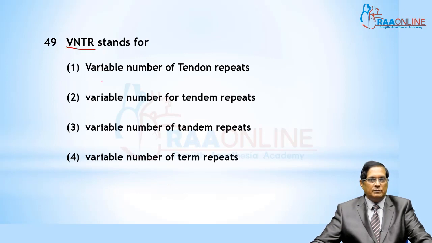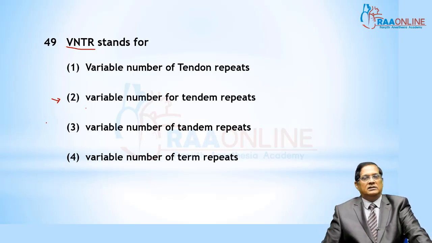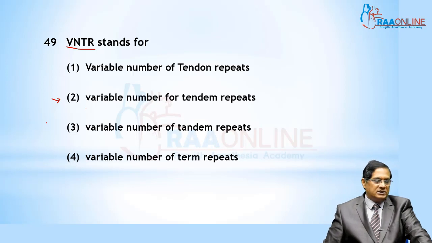This is known as VNTR, variable number tandem repeats. These are satellite DNA, present a number of times in a DNA molecule.